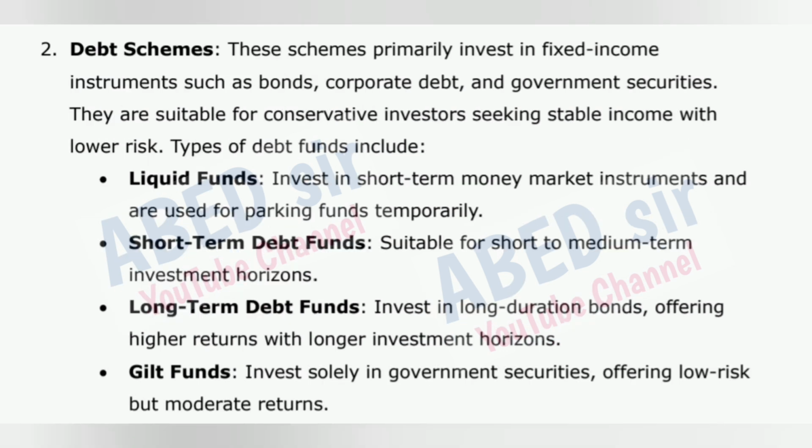2. Debt schemes. These schemes primarily invest in fixed income instruments such as bonds, corporate debt, and government securities. They are suitable for conservative investors seeking stable income with lower risk. Types of debt funds include liquid funds, which invest in short-term money market instruments and are used for parking funds temporarily.